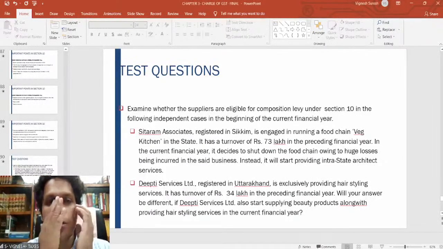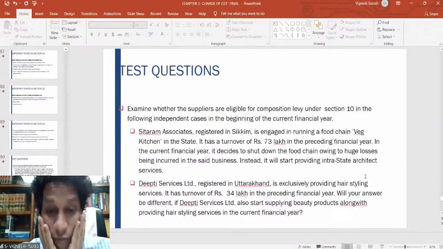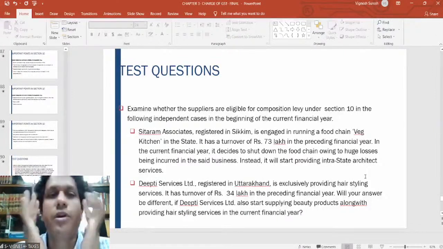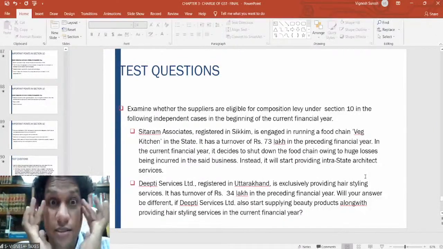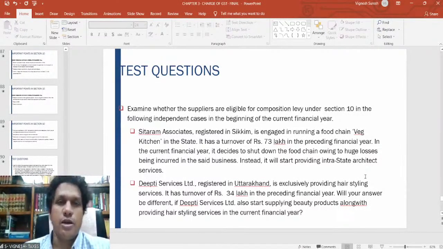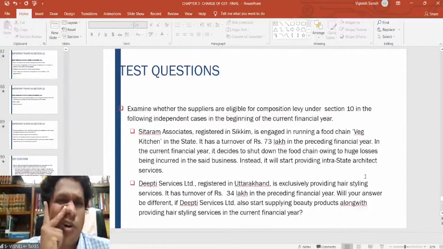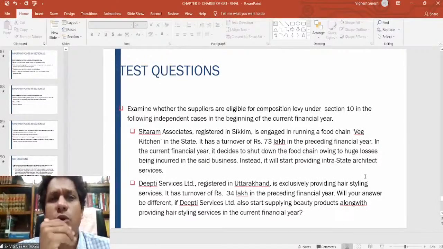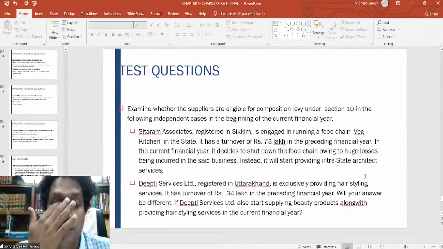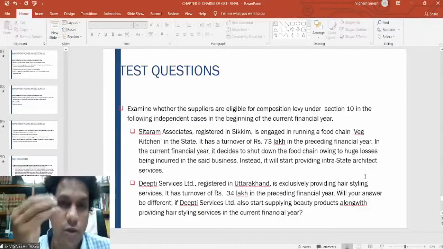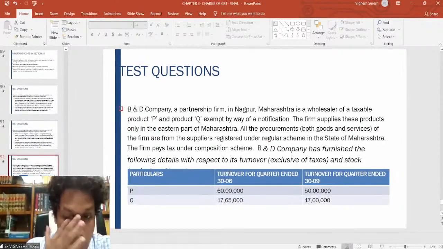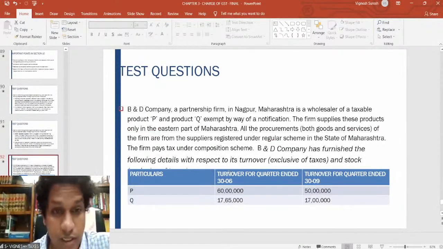Right. So in this particular situation, DEC Services has a turnover of 34 lakhs. If you want to supply hairstyling services, it is very much allowed because aggregate turnover is less than 50 lakhs. So will it be okay if they also start supplying beauty products? There is no problem whatsoever, because in the conditions given in 10(2)(a) for ineligibility, there is no condition that they should not supply products up to the turnover of 50 lakhs. You can do whatever you want, right? That is the logic behind this one. So with this, we come to the end of this class.